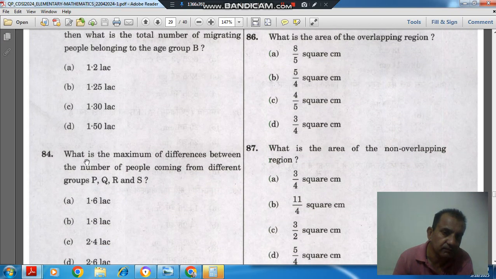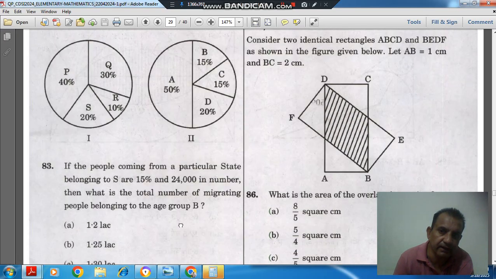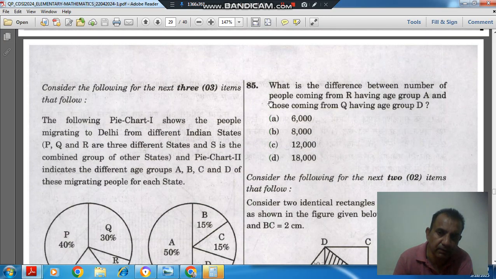Question number 84 is: what is the maximum difference between the number of people coming from different groups P, Q, R and S? Option A 1.6 lakh, option B 1.8 lakh, option C 2.4 lakh and option D 2.6 lakh. And question number 85 is: what is the difference between the number of people coming from R having age group A and those coming from Q having age group B? Option A 6,000, option B 8,000, option C 12,000 and option D 18,000.